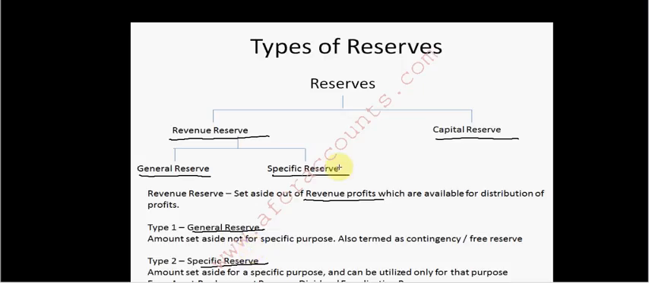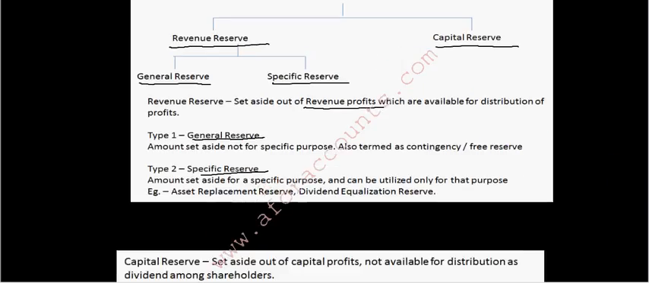When an amount is set aside not for any specific purpose, then it is a general reserve, also termed as contingency reserve, as it can be used freely, so this is known as your free reserve. And specific reserve is an amount set aside for a specific purpose and can be utilized only for that purpose. Example is dividend equalization reserve. I want to distribute dividends equally year after year, so that is my specific purpose. For that, a specific reserve is made, known as dividend equalization reserve.